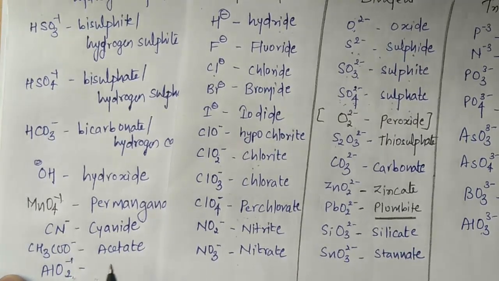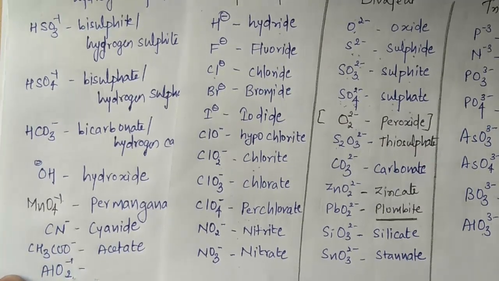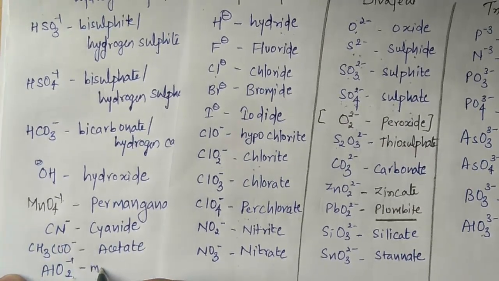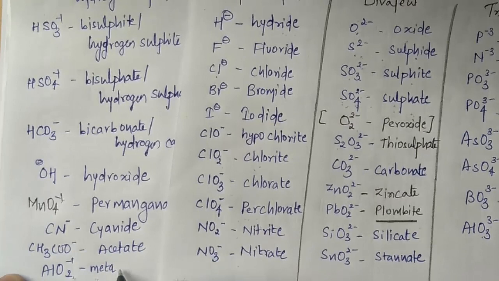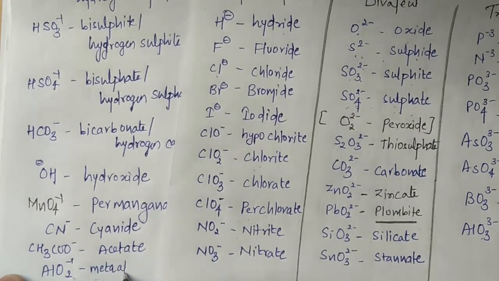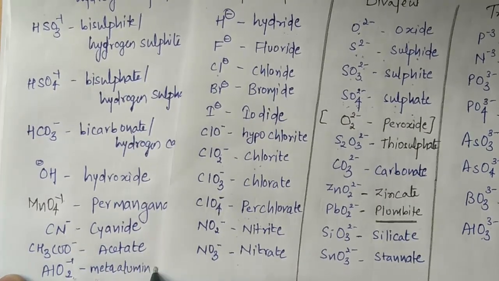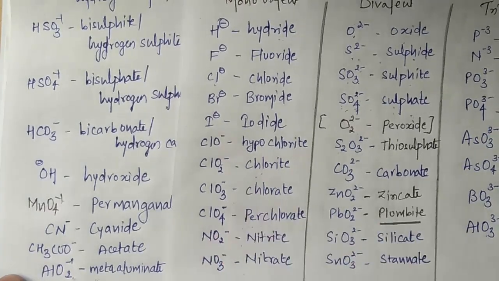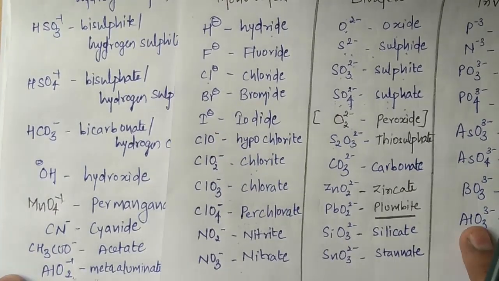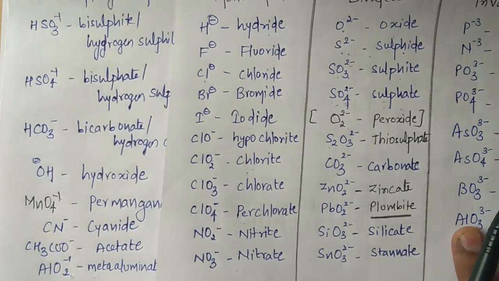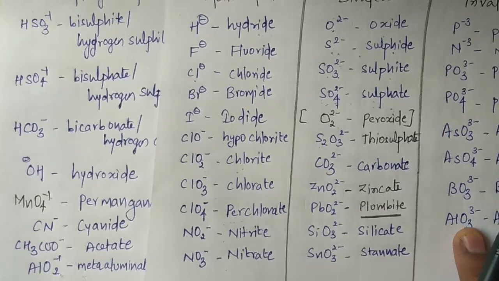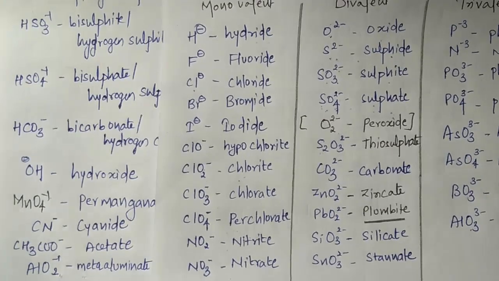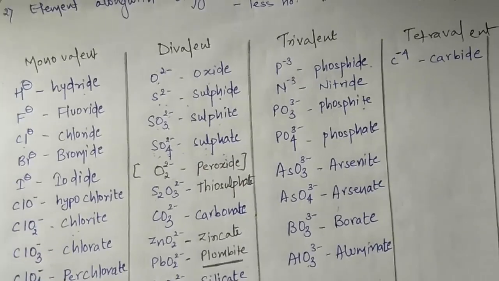Okay, and this is called beta of aluminate, or for remembering, but it is actually termed as meta aluminate. Is that clear? So this is aluminate, this one, and this one is meta aluminate. Alright, with 1 oxygen less. Fine, now the last one.